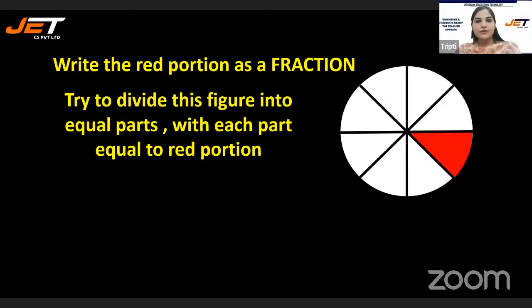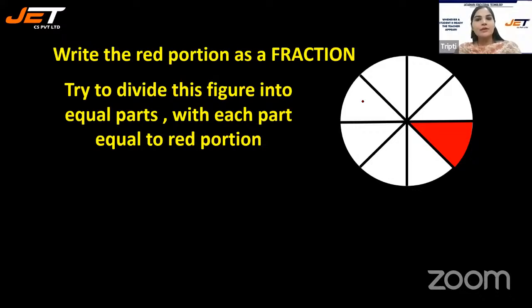What is the fraction of this red portion? Let's count the total number of parts. 1, 2, 3, 4, 5, 6, 7, 8. Total parts are 8. I have taken out one part out of 8 equal parts, which will give me 1/8. Yeah, it's 1/8.